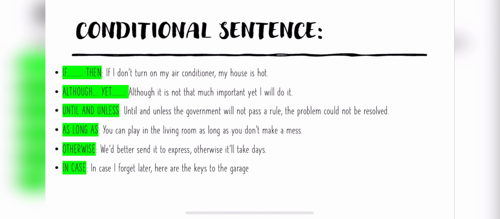The next section is conditional sentences, in which we are making a condition like if and then. In this, what happens is, if this happens then this will happen. Let me give you an example. If I don't turn on my air conditioner, my house will be hot. It means if I don't turn on the air conditioner, then my house gets hot or will get hot.